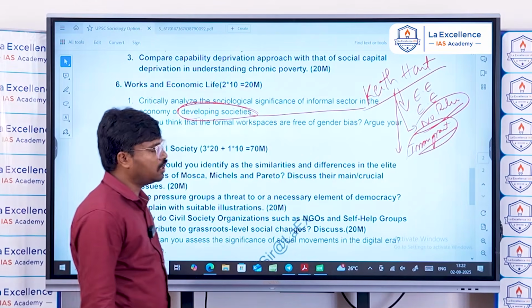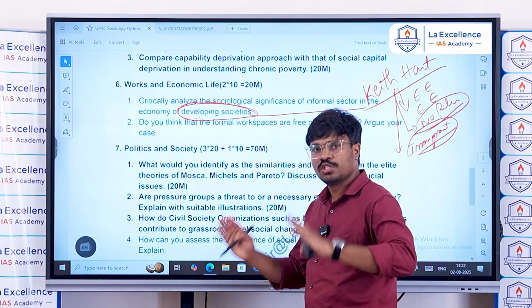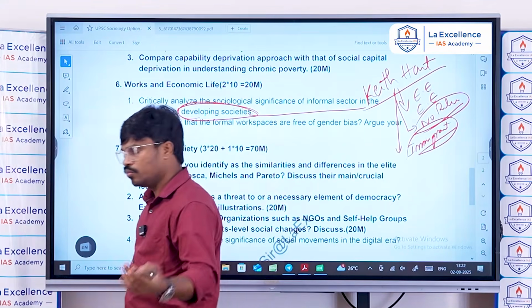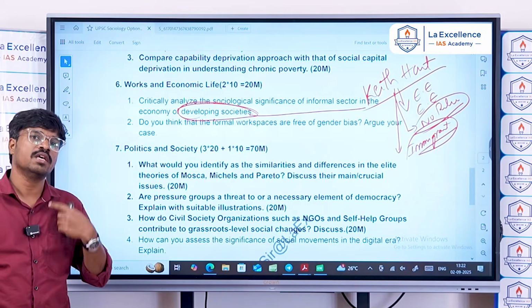And apart from that, in developing societies like India there is a shift in the mode of the economic system. After the LPG reforms, informal sector growth has increased in India.